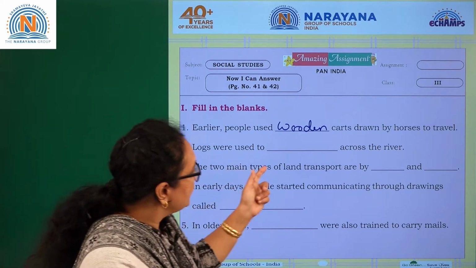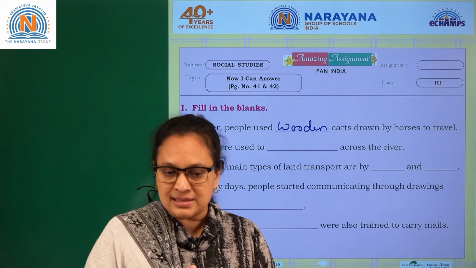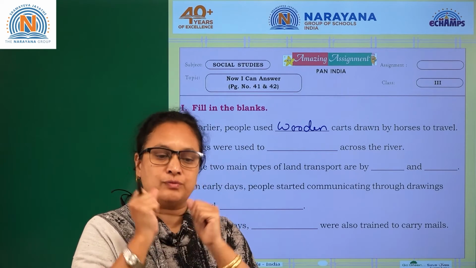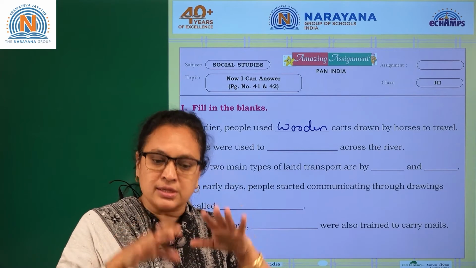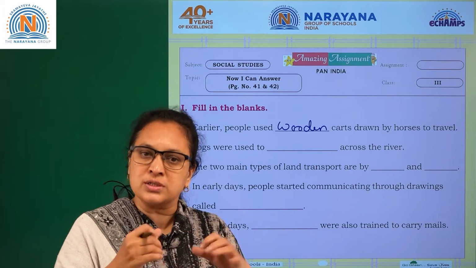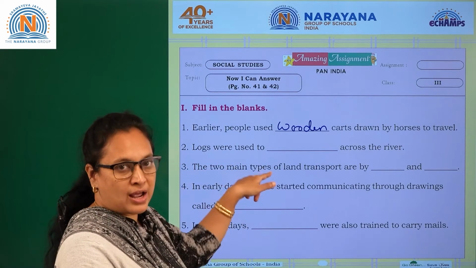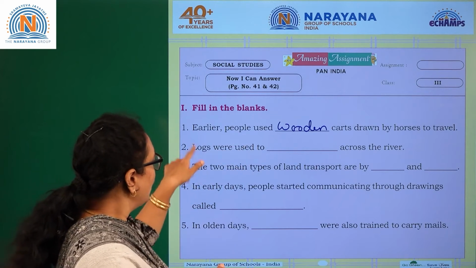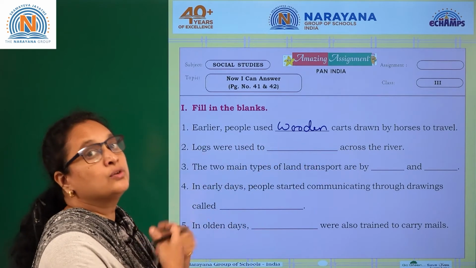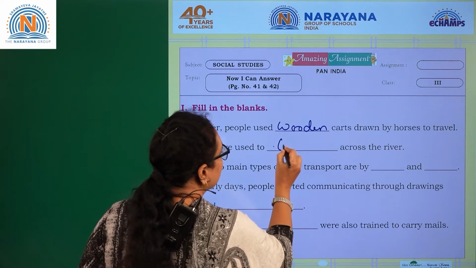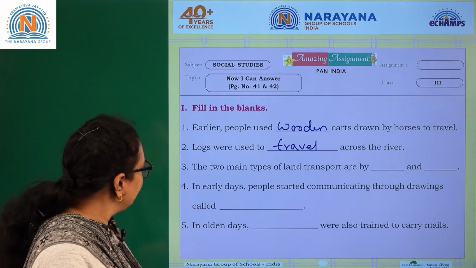Logs were used to dash across the river. When people analyzed that the bark of the tree, when it falls in the water, it floats, that's how people discovered that if they sit on the wooden bark or wooden logs, they can move in the water. So here people used to travel on the logs. So the answer is: logs were used to travel across the river. The answer is travel. Is it clear, children?